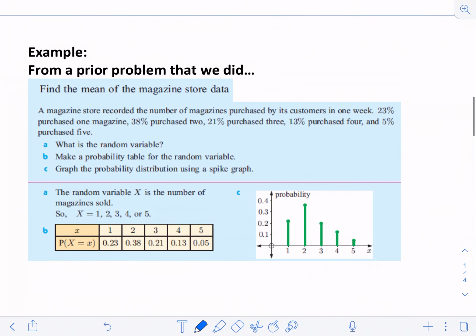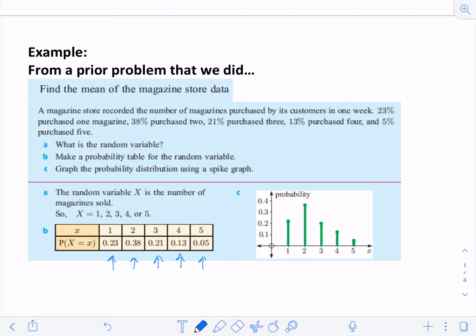Here's another one. We did this problem earlier. How many magazines do you expect someone to buy when someone walks into the store? We found the probability that a person will buy X number of magazines. So the probability of them buying 1 is 0.23. The probability of them buying 5 is 0.05. We made a spike graph for it and everything, right? So we talked about the number of magazines purchased by a person.